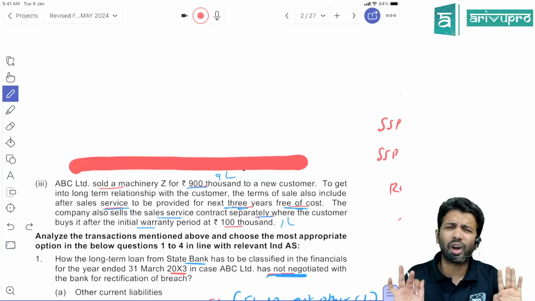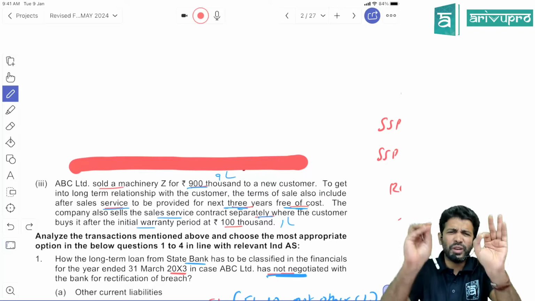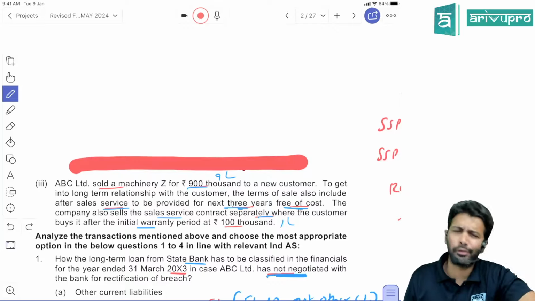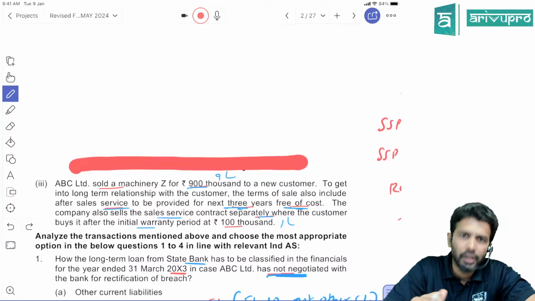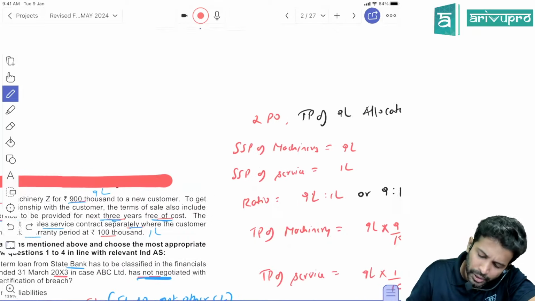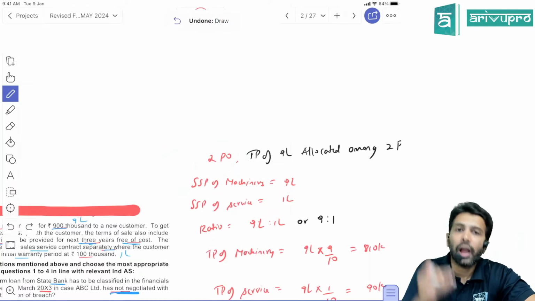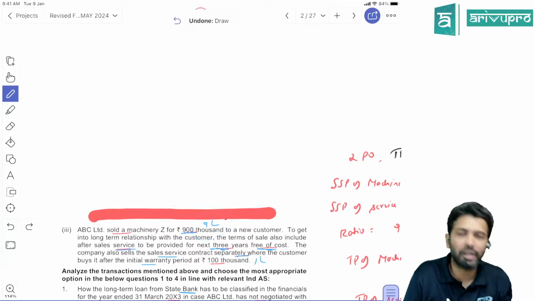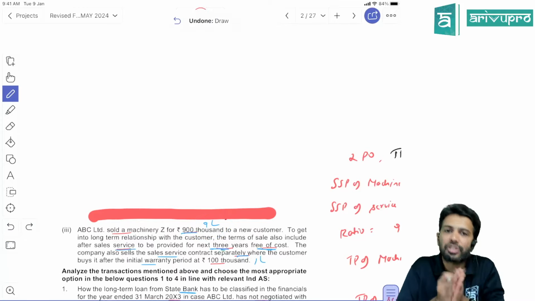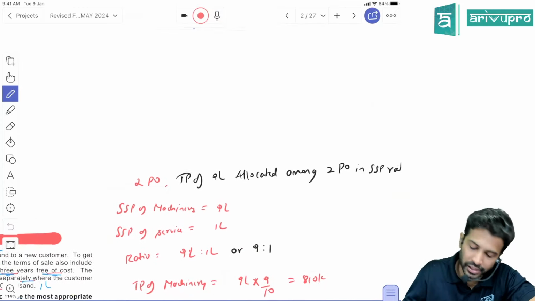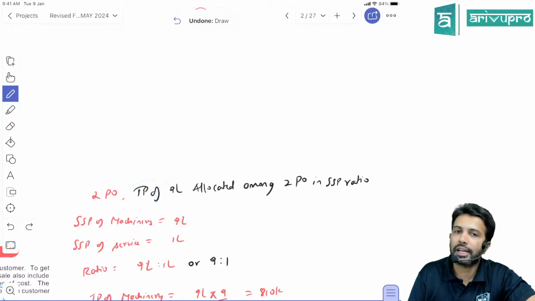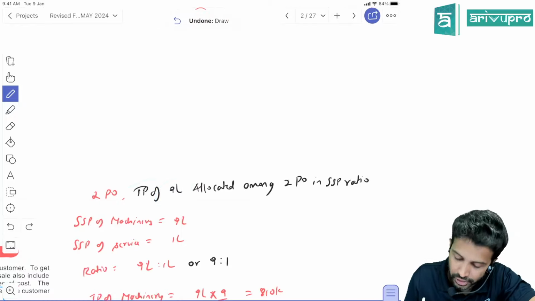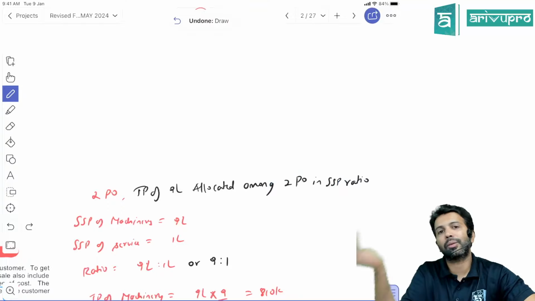We don't do the accounting on the agreement basis. We do the accounting by substance over legal form. What does Ind AS 115 say? Identify performance obligations. Here, how many performance obligations do we have? 2. And then the transaction price. How much is the transaction price? How much are we collecting from the customer here? 9 lakh. The transaction price has to be allocated to all the performance obligations. Yes, no? The transaction price of 9 lakh should be allocated to the performance obligations here. One is your machinery, another one is the machinery's service.